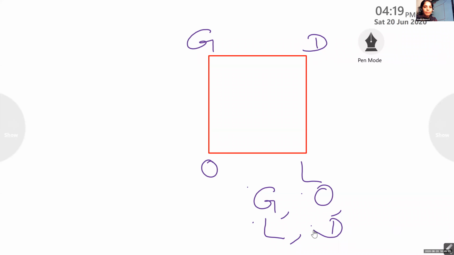Did you understand? Yes, ma'am. Yes. Vertices means those points, those corners. Okay? Now, there is one important thing that you have to remember always. Listen.